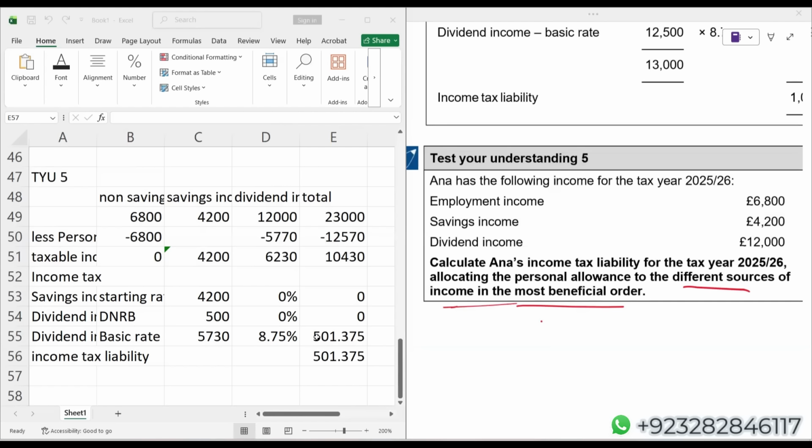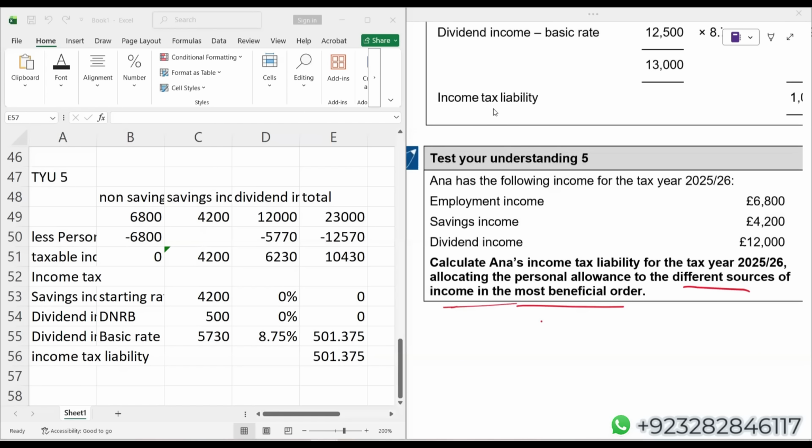If you look at the non-saving income, taxable income in the column of non-saving, it is zero, which means entire starting rate band is available. And due to that availability of a starting rate band, on 4,200, you will be applying 0%.